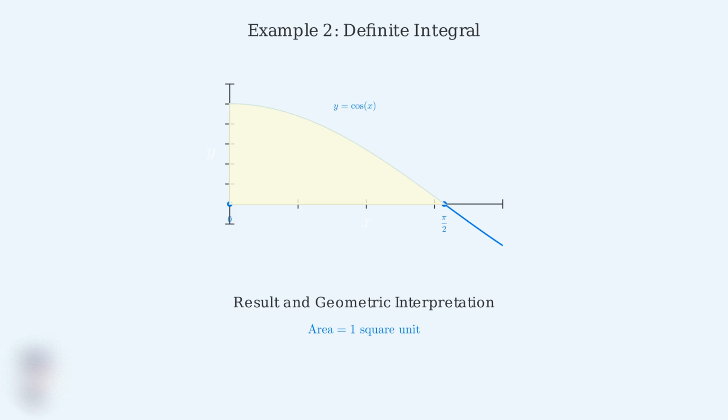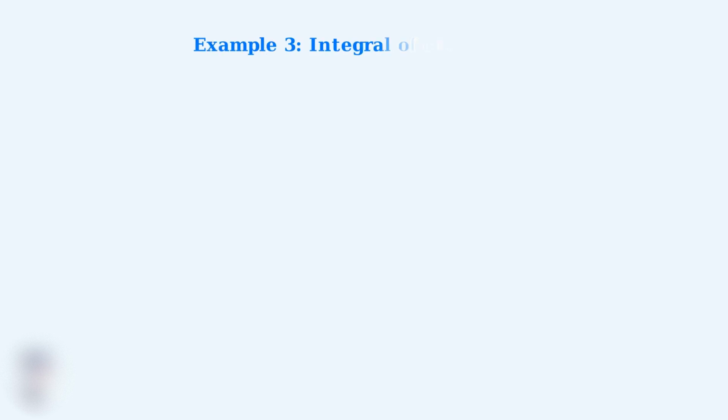Notice how the shaded region represents exactly 1 unit of area. This example demonstrates the power of definite integrals. We transformed a geometric question about area into an algebraic calculation, showing that mathematics provides exact answers to real-world problems. Now we tackle a more challenging integral that involves the chain rule.